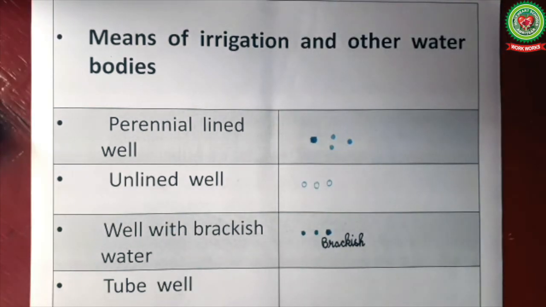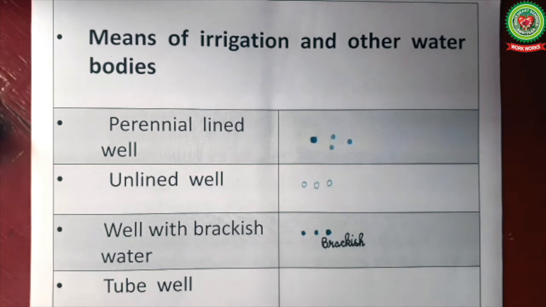Children, let me tell you that wells are bores of about 15 to 25 meter depth, which are dug out on the ground to obtain the groundwater for irrigation, drinking and other activities.